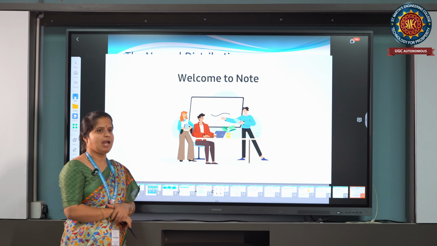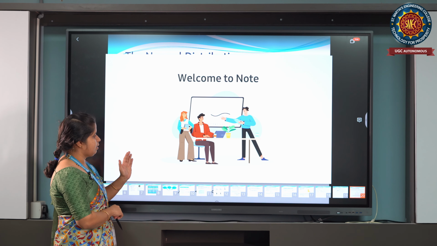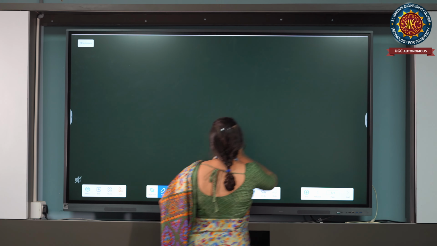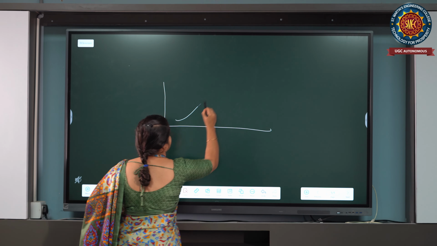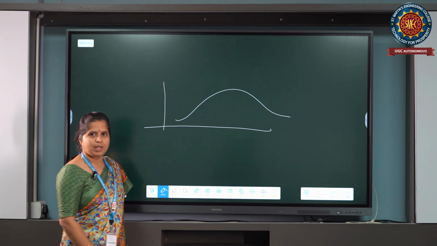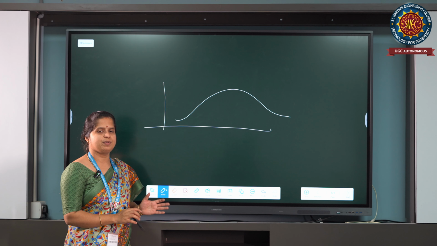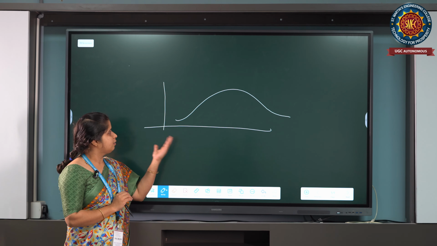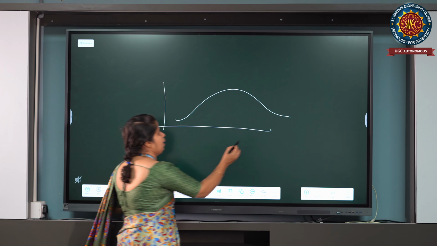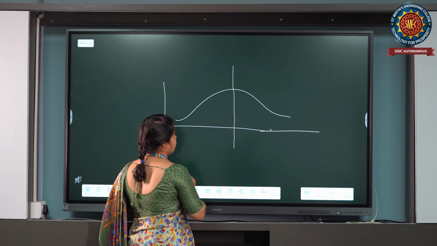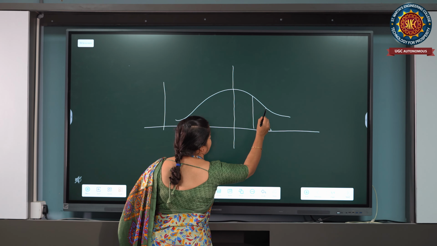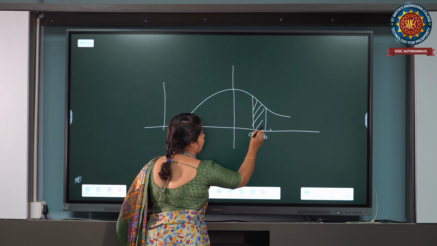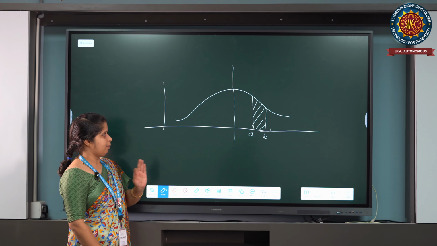Now we will see how to calculate the area under the curve for the normal distribution. If I have a probability to calculate under the given normal curve, this is the probability distribution, a symmetric bell-shaped curve. If I convert the normal distribution to the standard normal distribution, then my variance will be 1 and the mean mu equal to 0. So I am taking the bell-shaped curve, and I want to calculate the area between two points, A and B.